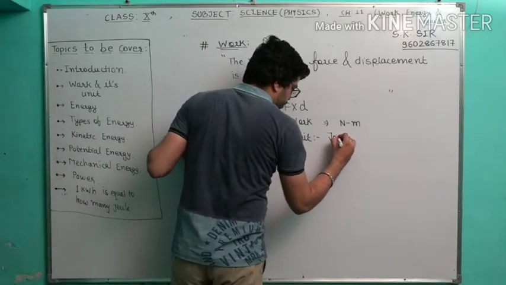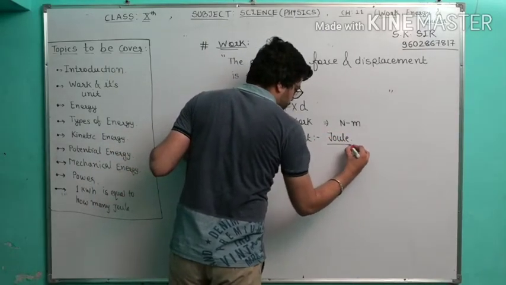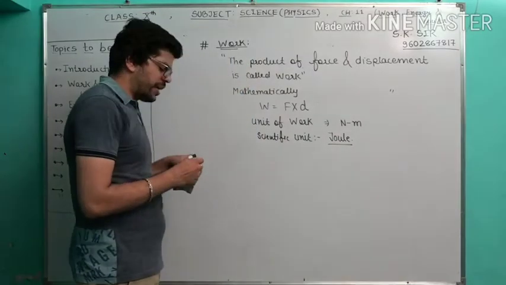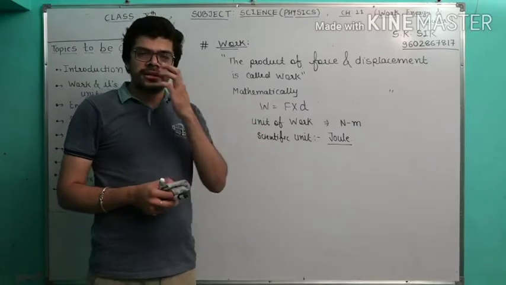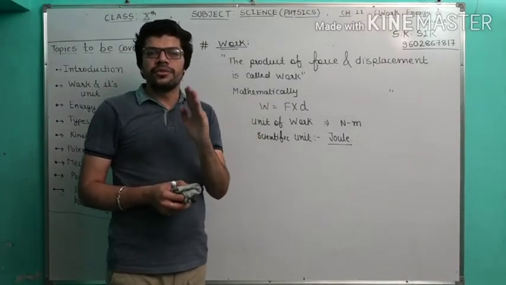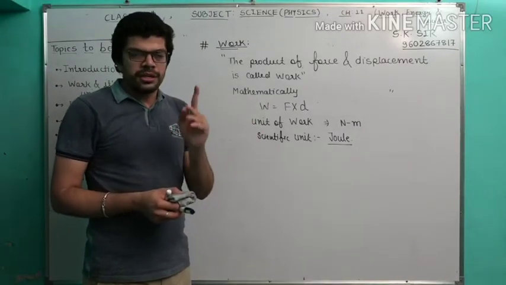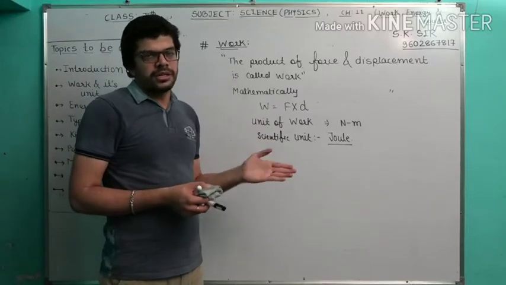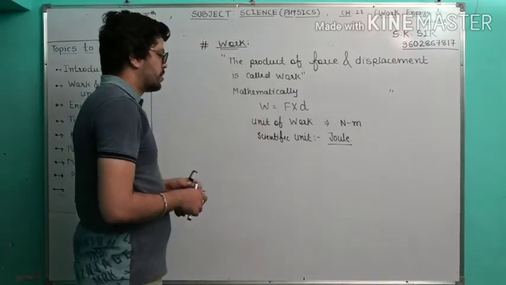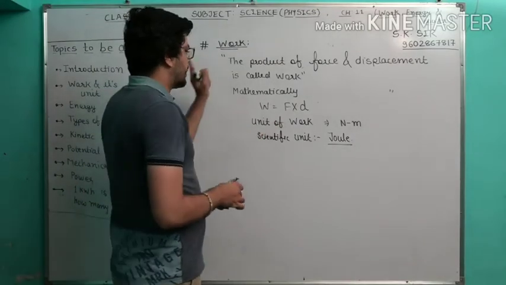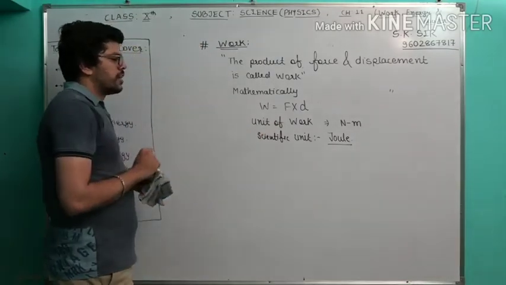The scientific unit is joule. So when the teacher asks you, what is the original unit of work? Newton into meter. And what is the scientific unit of work? It is joule. The concept of work is given by the what? Joule. That's why the scientific unit of work is joule. So I hope you understood this.